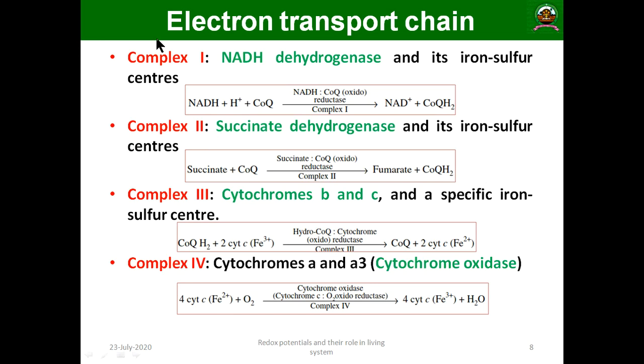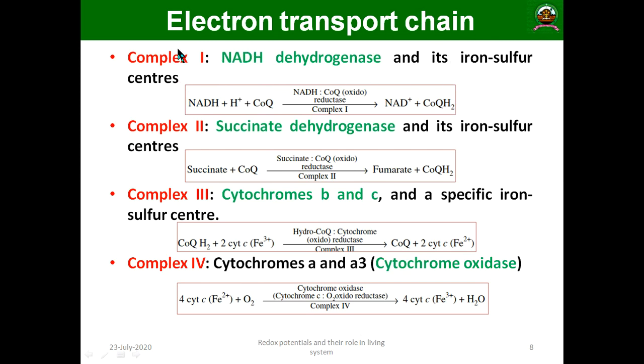Okay, so there are 4 important complexes that play a very vital role in the electron transport system, where 3 are the oxidation and 1 is the reduction. So that is what I wanted to tell. So complex 1 is NADH dehydrogenase, that is a protein. That is complex 1.